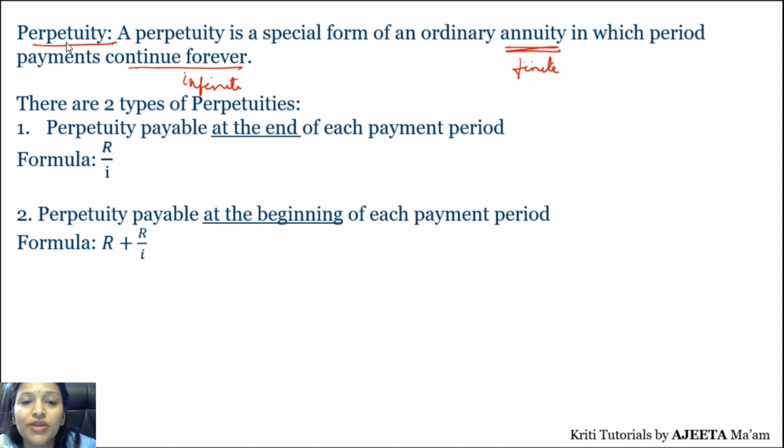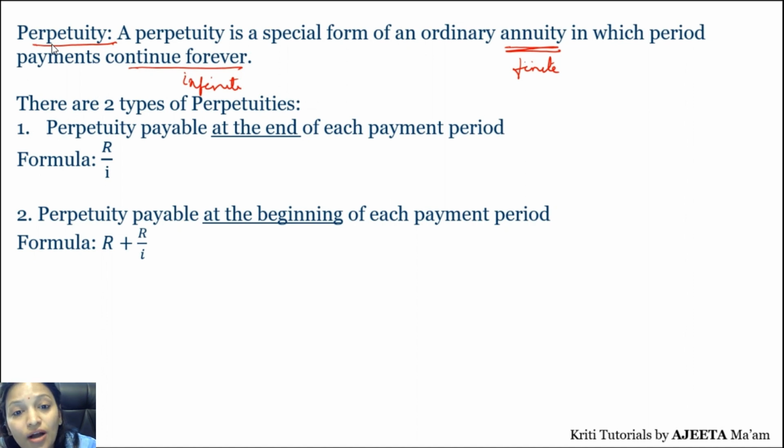Or suppose I give you an example: suppose you own a house, right? And you have put it on rent, right? But after you, the rent will go to whom? The future generation. So that is also a kind of perpetuity. Suppose you have some shares and the dividend is coming. Again, after you, who is going to take that dividend? Your future generations. That's also a case of perpetuity. So perpetuity is something where the periodic payments continue forever, either you deposit it or you are receiving it. So that will be perpetuity only.